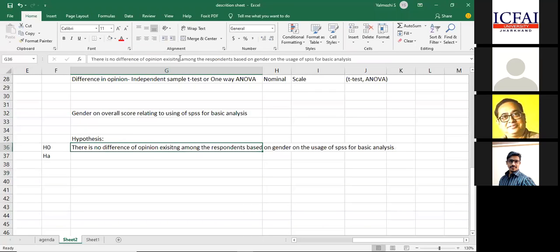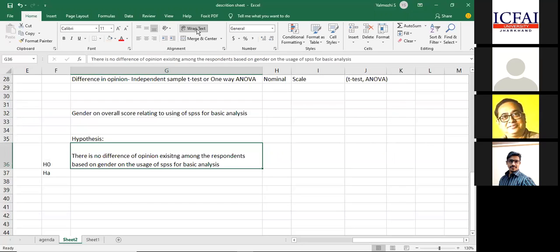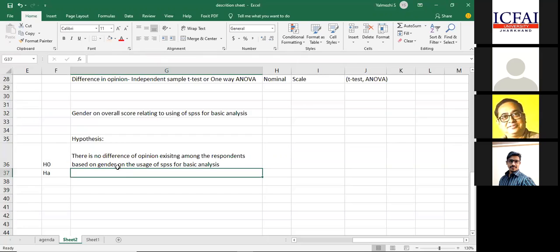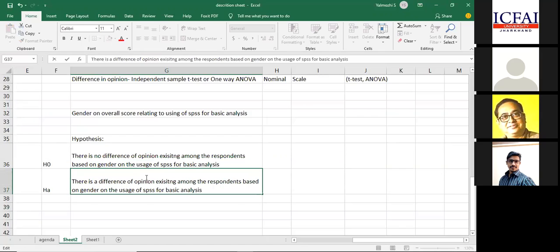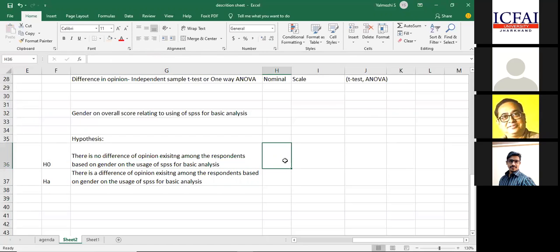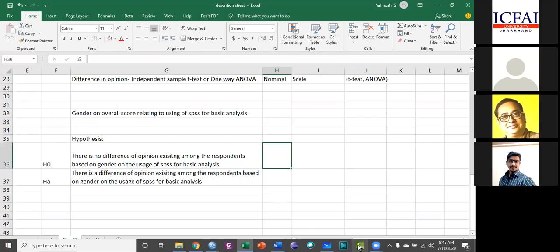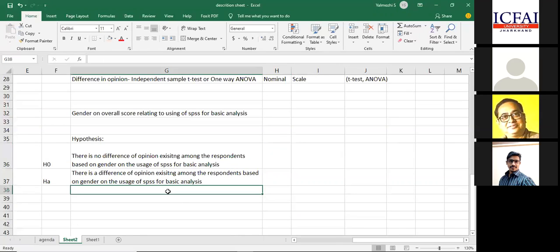Yes, sir, your question, please. Can we make the null hypothesis as there is a difference of opinion? See, it cannot be that there is a difference of opinion. It's an alternative hypothesis. I understand that part, but I'm just trying to regress it for my own understanding. Whichever the data will tell which one is correct, whether my null or alternative. Can I make my alternative a null hypothesis and null an alternative? No, we cannot change like that, sir.